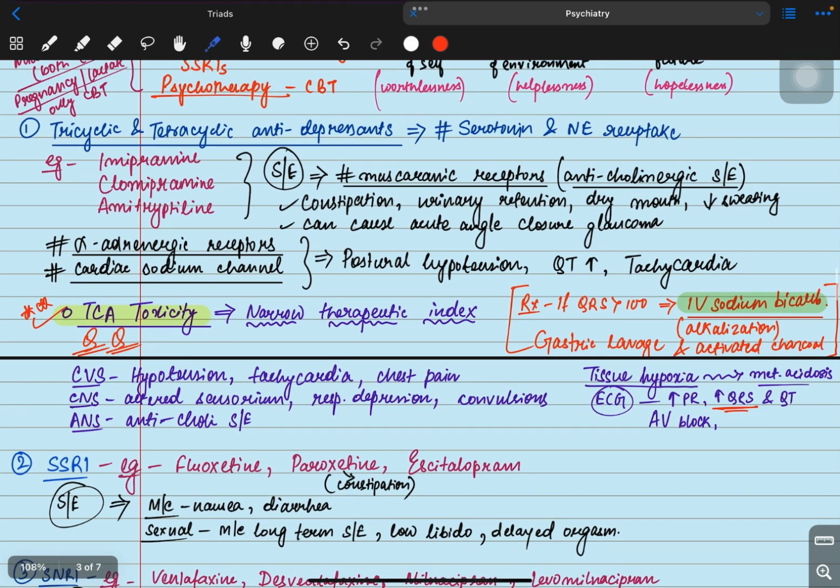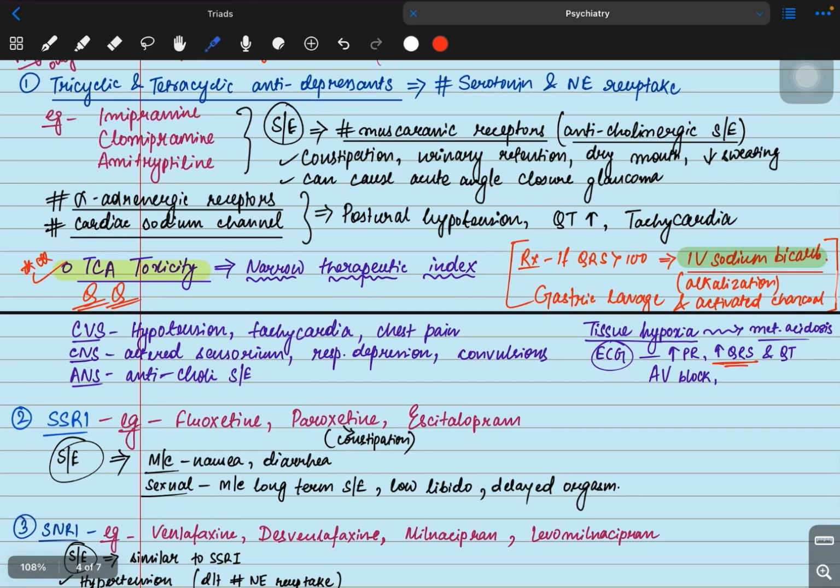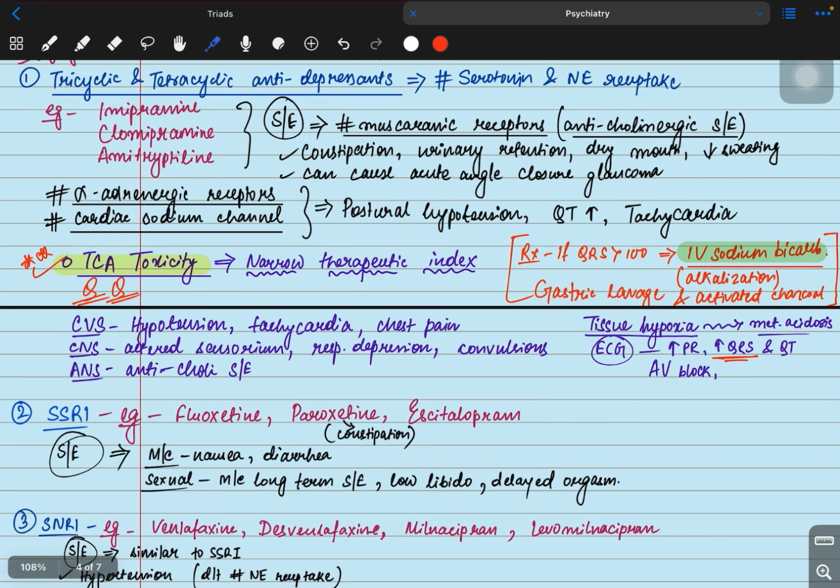Now, tricyclic antidepressants have a very narrow therapeutic index. So, if we give a higher dose, it can cause TCA toxicity. It is a very important question. How can you understand that TCA toxicity has occurred? If the QRS is more than 100, we can understand that TCA toxicity has occurred. And what is the treatment? The treatment is alkalization with IV sodium bicarbonate. Also, if the intake of the TCA tablets was a few hours before, we can do gastric lavage with activated charcoal.